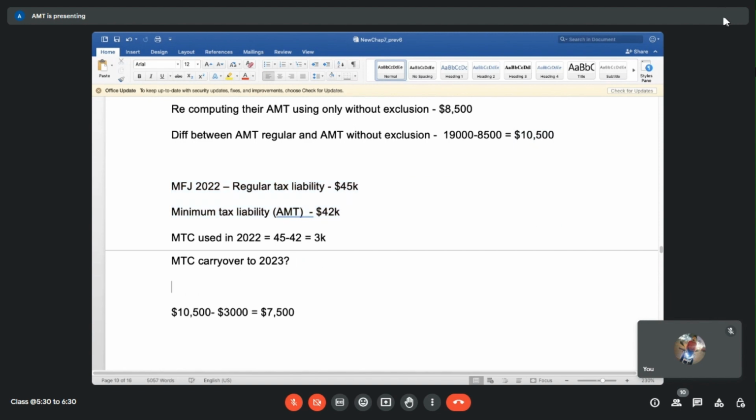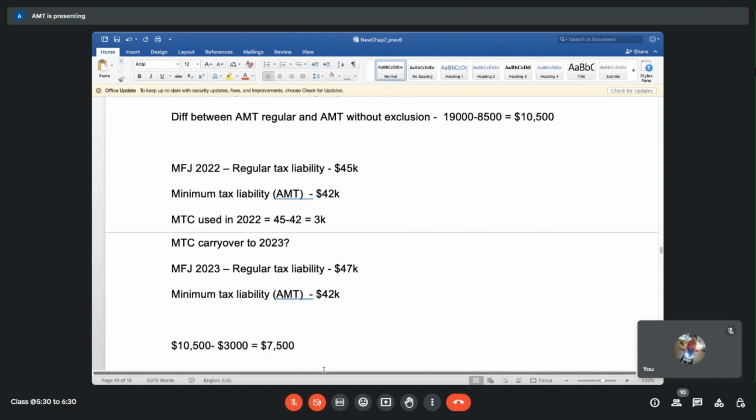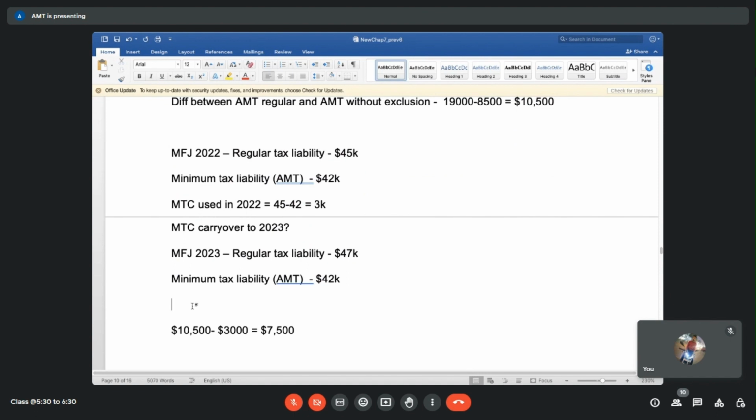Okay, again the same kind of situation comes here, where this is say 47,000 and this is 42,000. Then how much will they be using? MTC used in 2023 will be? 5K. Perfect. 5K. So carry forward to 2024 would be 2,500.